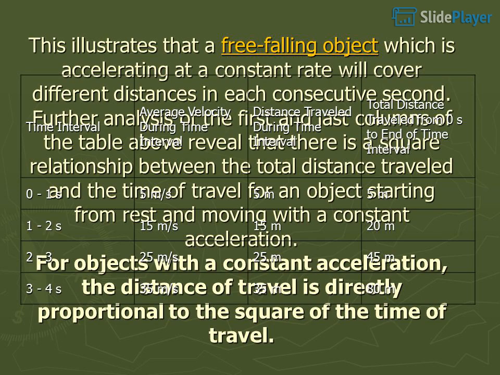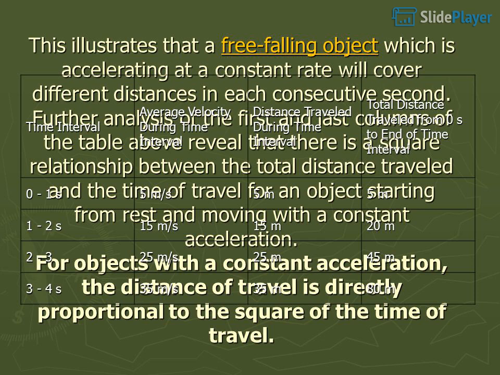This illustrates that a free-falling object which is accelerating at a constant rate will cover different distances in each consecutive second. Further analysis of the first and last columns of the table above reveals that there is a square relationship between the total distance traveled and the time of travel for an object starting from rest and moving with a constant acceleration. For objects with a constant acceleration, the distance of travel is directly proportional to the square of the time of travel.